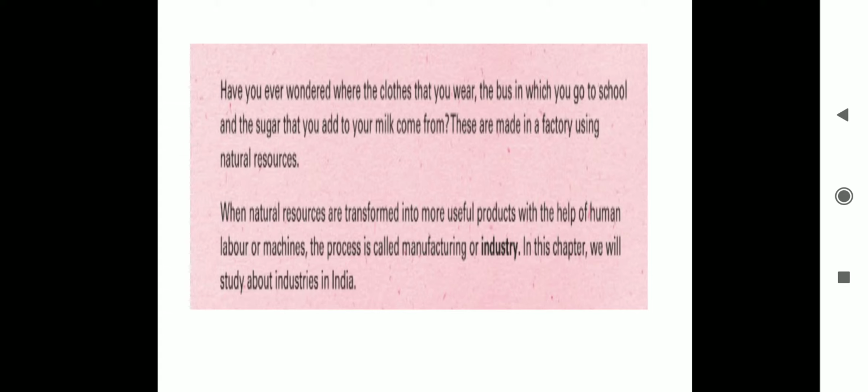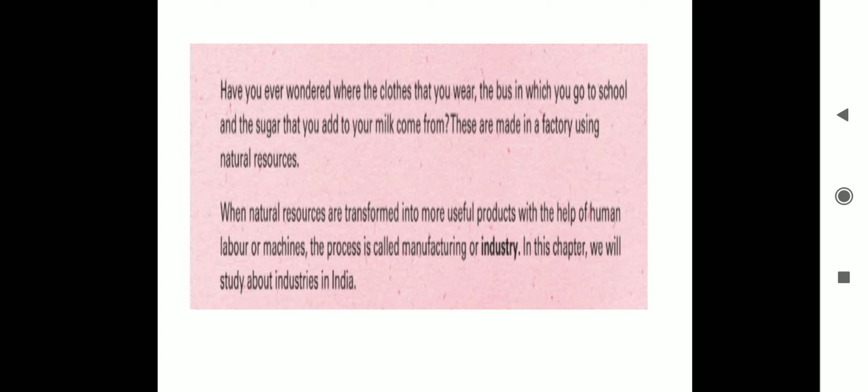We had studied about the natural resources. We also studied about the physical divisions. Everything is connected, so do a thorough reading so that you can find the connectivity of the things.